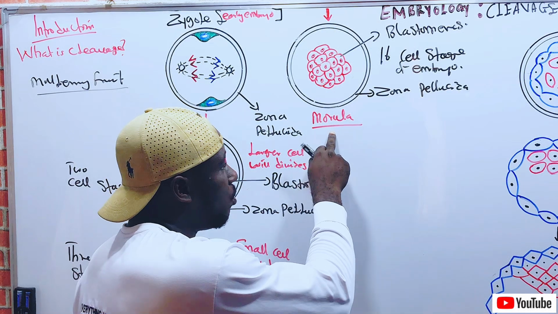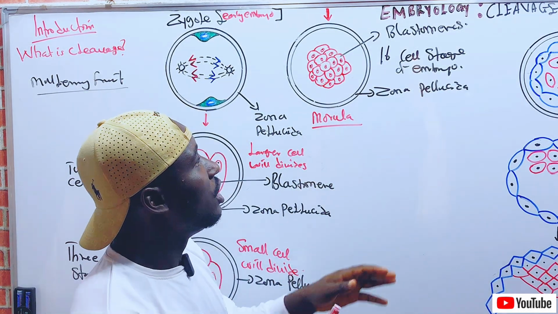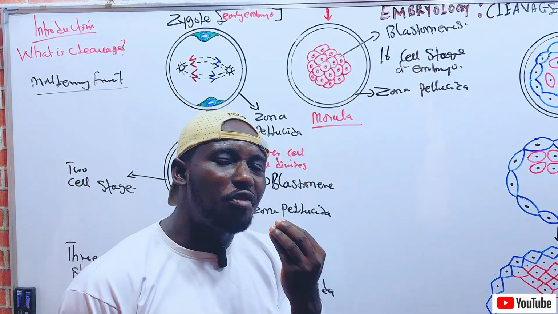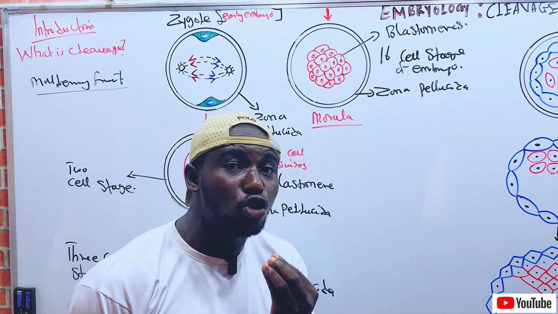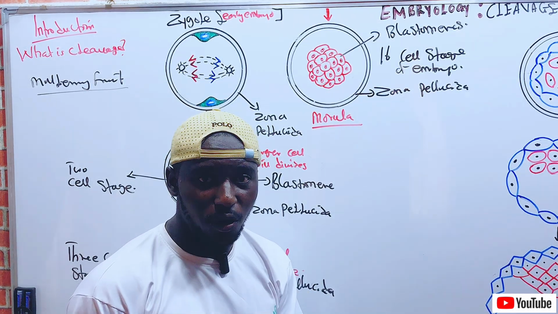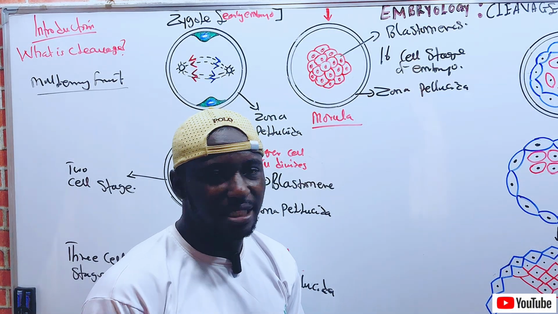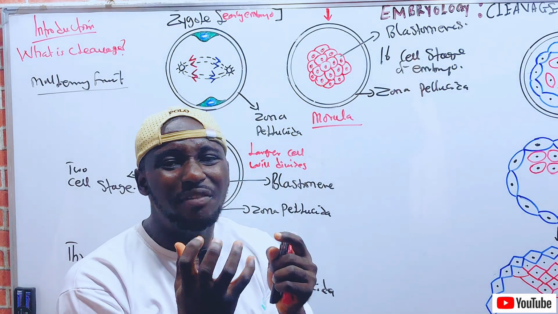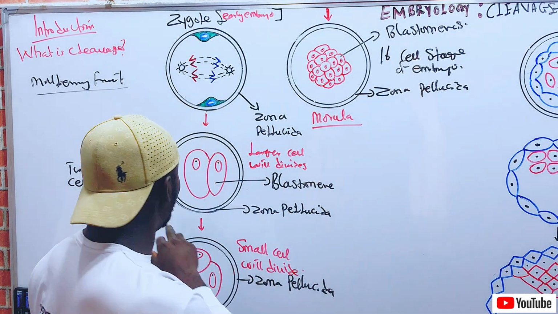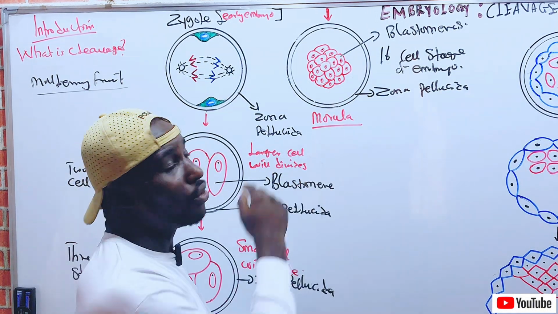Now, in the morula, which is the sixteen cell stage of the embryo, the blastomeres become very, very small. Due to their smallness, they lack cytoplasm to survive. You cannot compare the size of the blastomeres in the two cell stage to the size of the blastomeres in the sixteen cell stage, which is the morula.